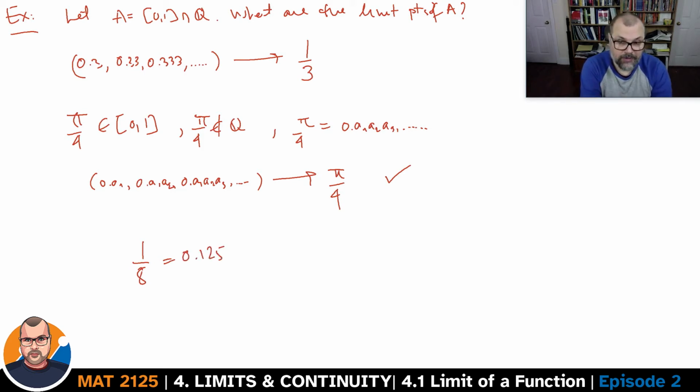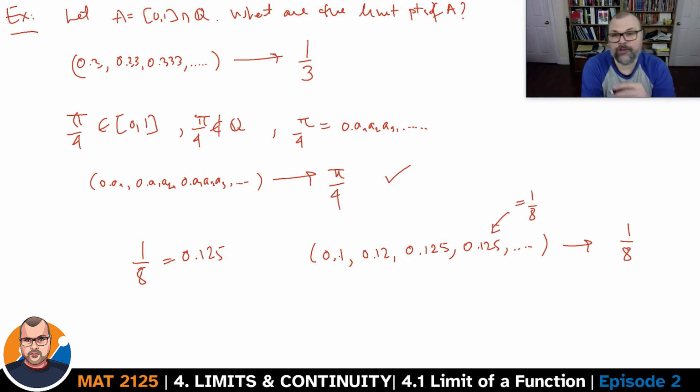If we try to build a sequence this way, I'm going to start with 0.1, then I'll go to 0.12, then 0.125, then I have to keep on repeating 0.125 in order to converge to 1/8. But now each of these terms is exactly equal to 1/8, and we said that we're interested in sequences where none of the terms are equal to the limit, and that's not such a sequence.